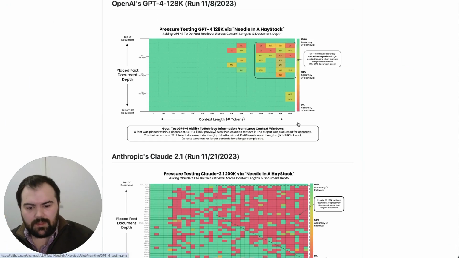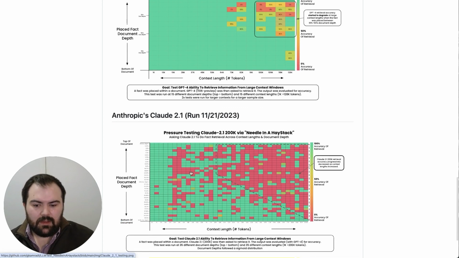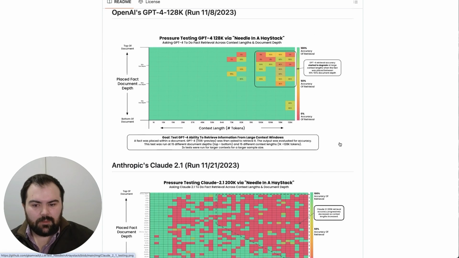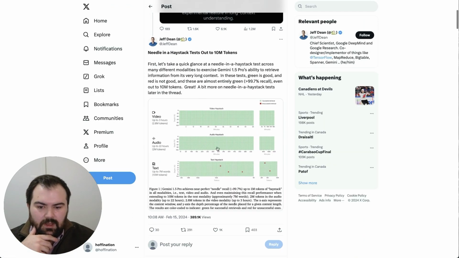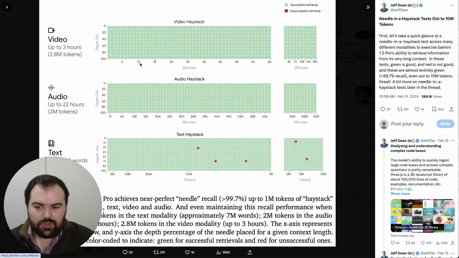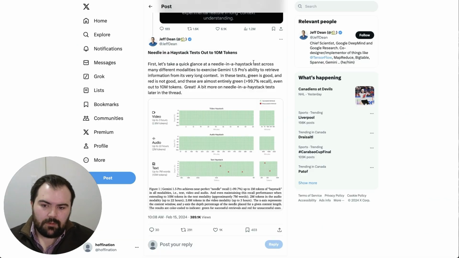The problem with this is what we've seen in this needle in a haystack analysis: a lot of that context could potentially be lost, especially the larger these documents get, the more likely it is to lose some of that context. Jeff Dean of Google DeepMind went through this haystack test and actually showed that for video, audio, and text, that context window remained very accurate. It didn't lose pieces of detail in the document as that document size got very big. This shows that Google's onto something here.